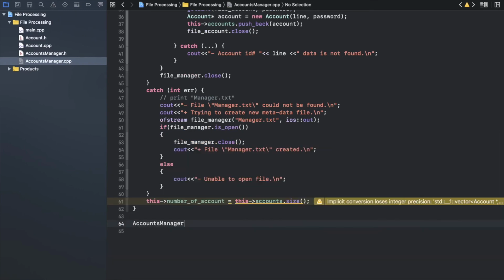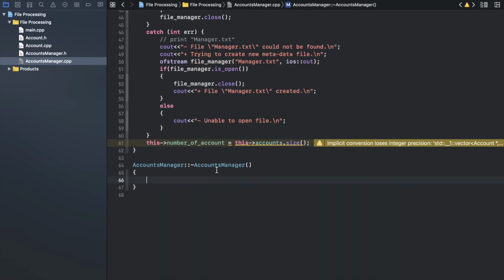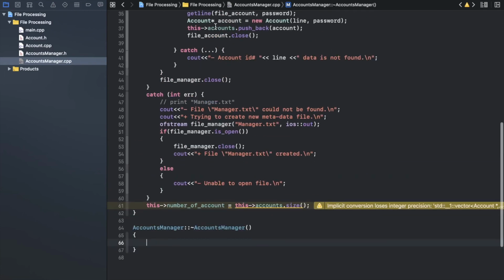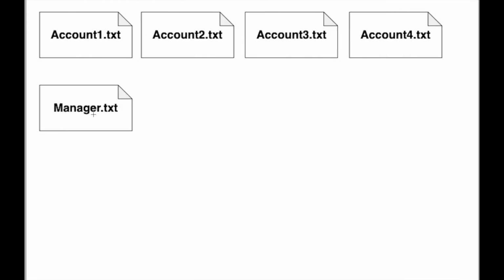Now let's move to our destructor. Now I will show you how we free the memory inside that one. So we need to free the memory. First step, before I delete that vector, I need to store data or metadata inside that vector, which is the file names, if you can see, inside the file manager.